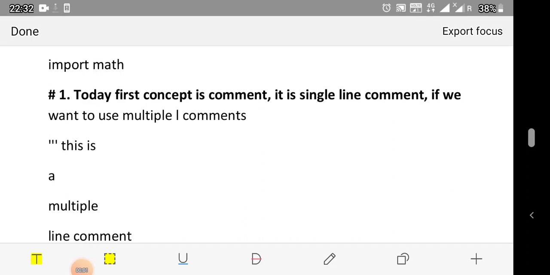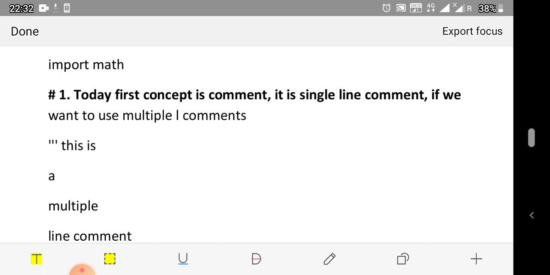Today we are here to discuss some important concepts of Python. First of all, in the first statement here it is written import math. Here we are importing the math library. By using this statement, now we can use various math functions in our Python program.